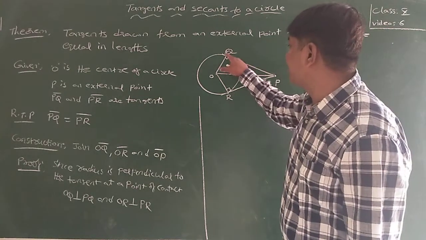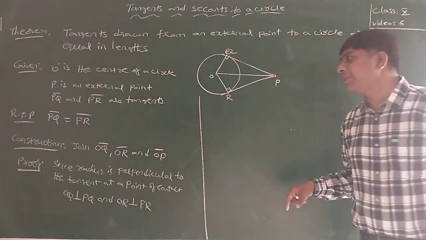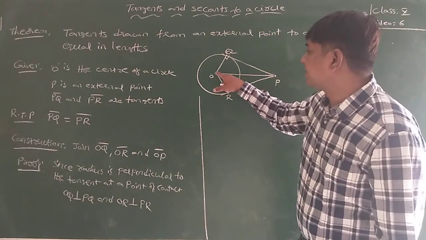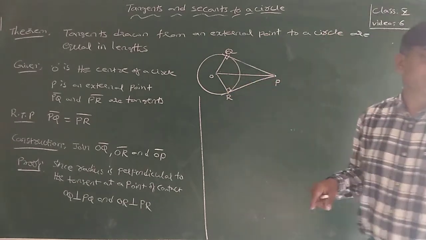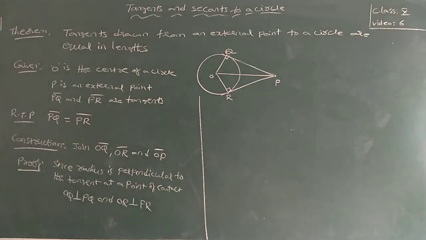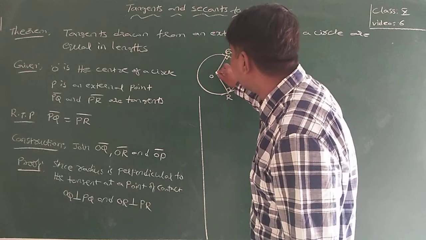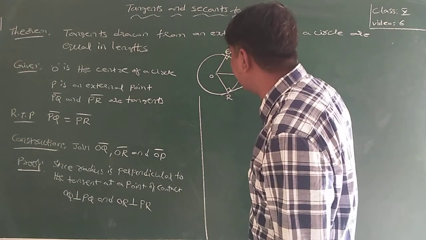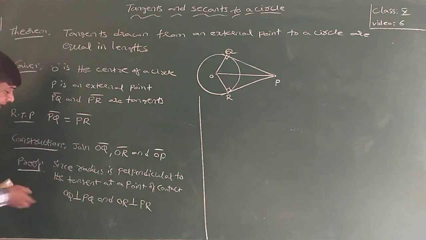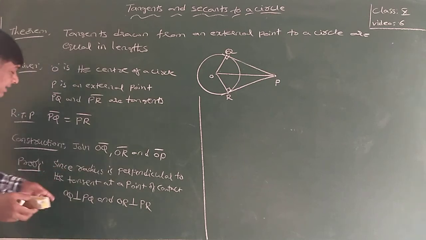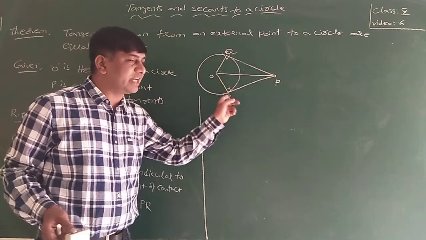Now I have to prove that PQ and PR are equal in length. Just as in the first construction, I join OQ, OR, and OP. Since the radius is perpendicular to the tangent at the point of contact, OQ is perpendicular to PQ, and OR is perpendicular to PR.